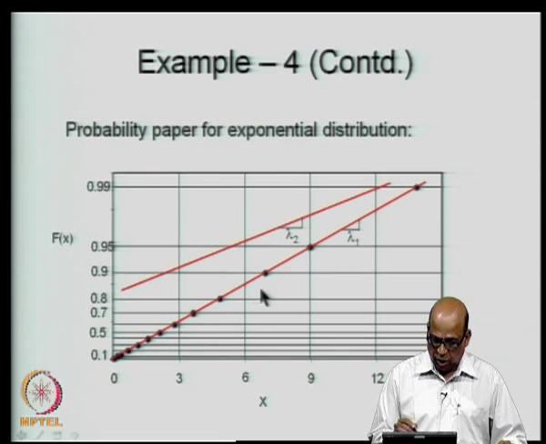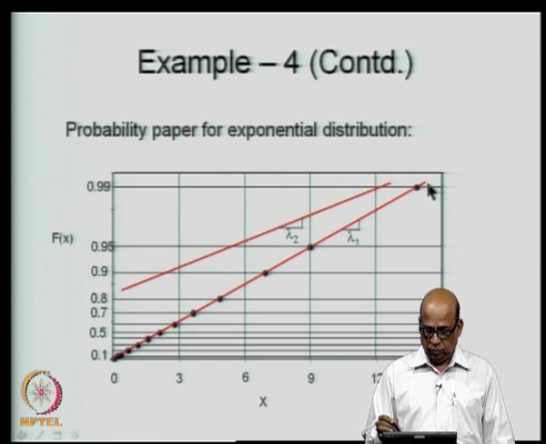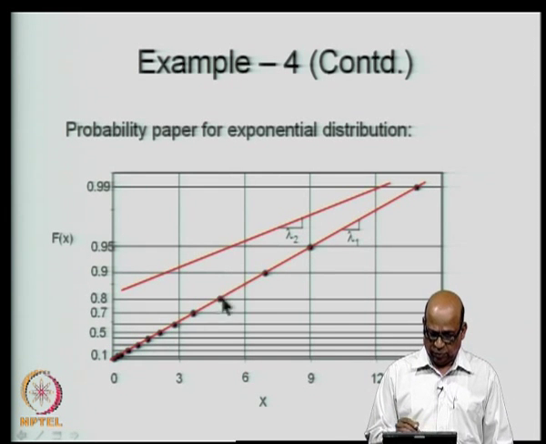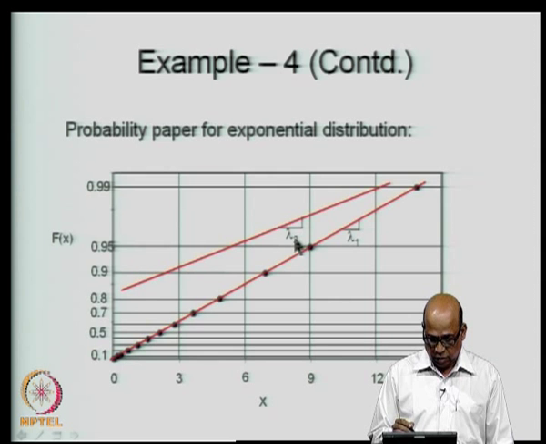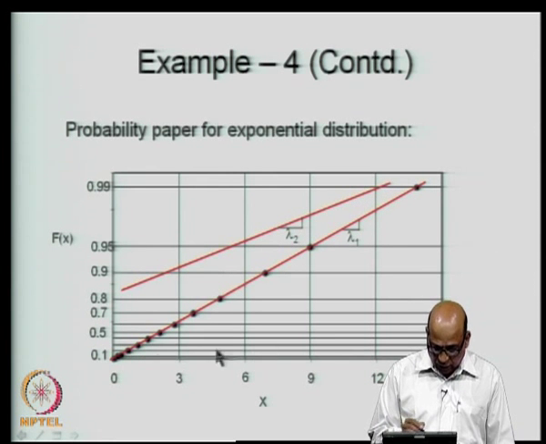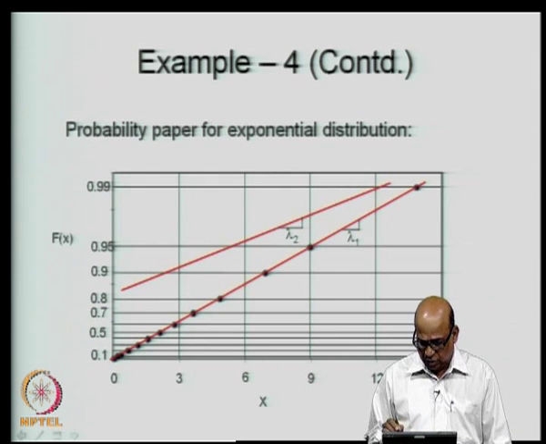So, the data that you had for lambda is equal to 1 by 3, if you use the exponential probability paper, would plot as this straight line. If you have another exponential distribution with another lambda value, you may get another straight line like this. Remember, this x axis is an arithmetic line, and therefore, for a given distribution you can vary these values, it need not be 3, 6, 9, 12 and so on.